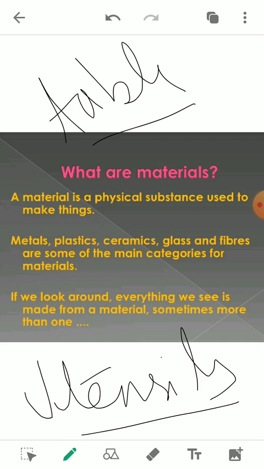So a material is a physical substance which is used to make things, or any object. The main categories of material are metals and plastic, meaning any object can be made up of plastic, glass, or fiber. If we look around, we see that most things are made up of a material. All materials consist of matter.